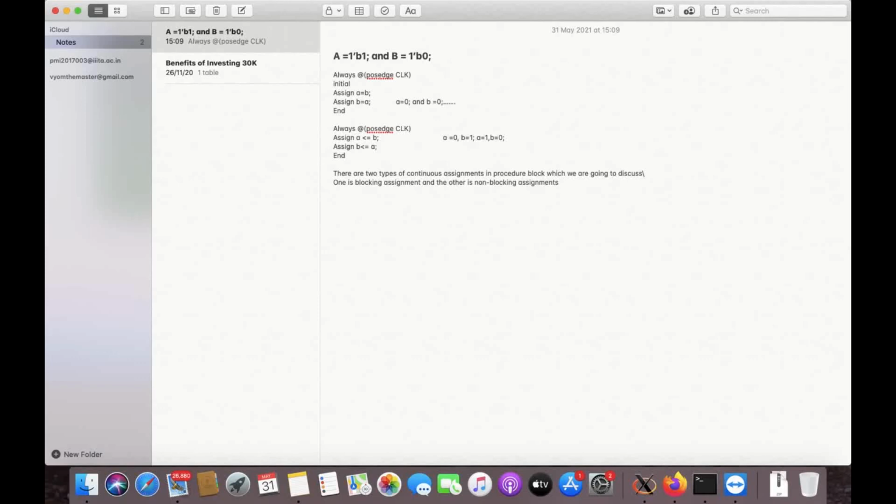So this is the basic, and you can say the sole, difference between blocking and non-blocking assignment. Basically the non-blocking assignment is used for sequential designing, and the blocking statements are used for combinational designing.